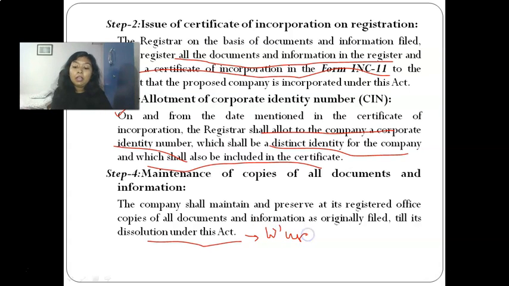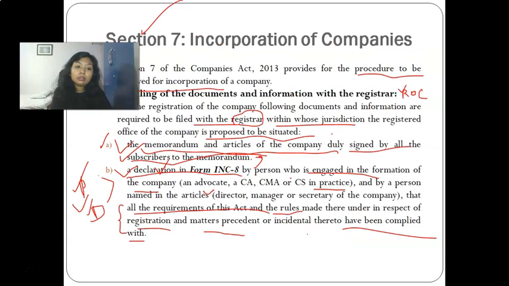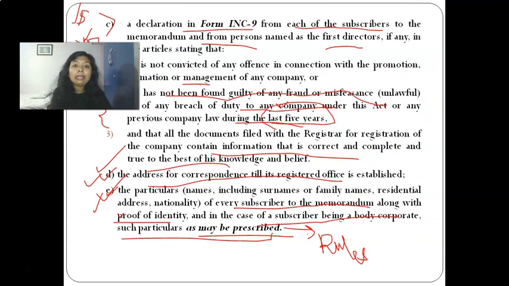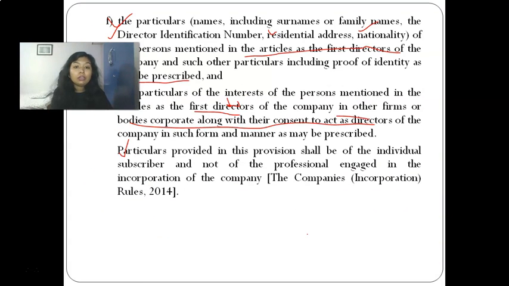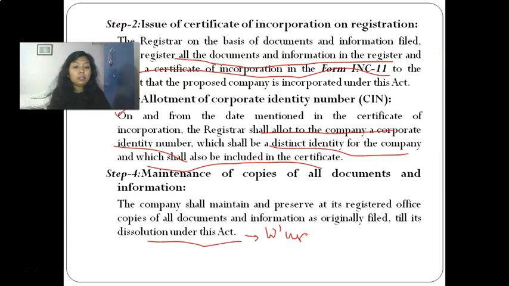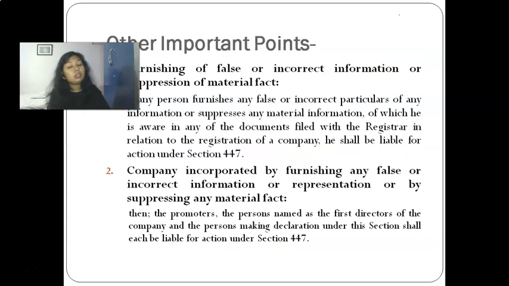Again, I will repeat. MOA, AOA, that is Memorandum, Articles, INC 8, INC 9, the ID proofs, address proofs that you had provided while registering your company. Okay, so all these things you need to preserve till your company gets dissolved. Permanently you have to preserve. And also this certificate of incorporation, you have to preserve it permanently.